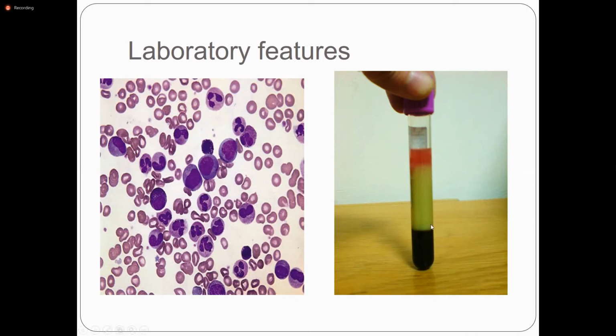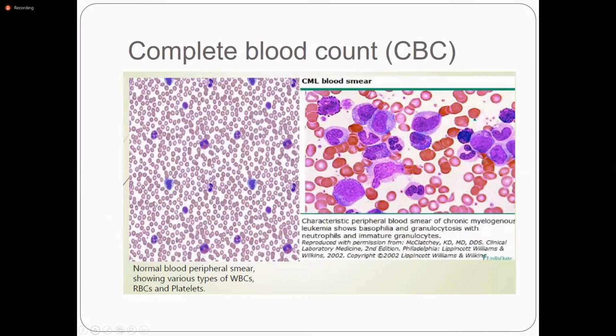This is the turbid serum due to the increased leukocyte count. And these are the red cells. Okay, this is the normal. If you compare both pictures, this is the normal CBC, normal peripheral smear, showing the various types of WBCs: neutrophils, eosinophils, lymphocytes, RBCs, and platelets.